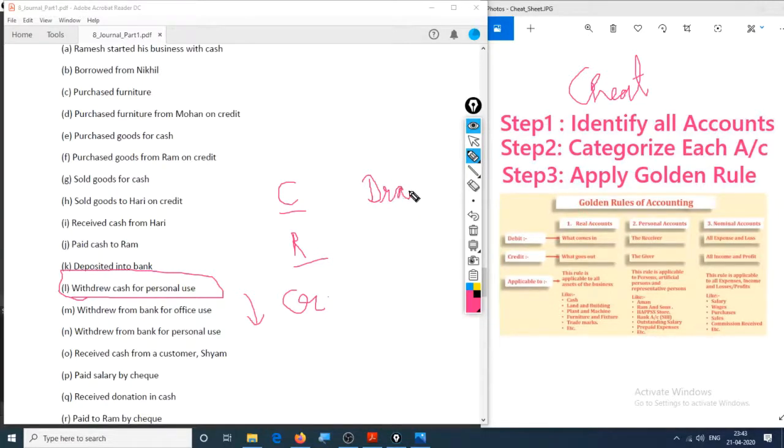You can name it as withdrew account, but drawings is a more systematic way. Even if we don't know the nature of this account, because we know that cash is credited, the other should be debited. Hence we'll debit drawings and credit cash. So you don't have to know all the account types. That is how you can cheat.